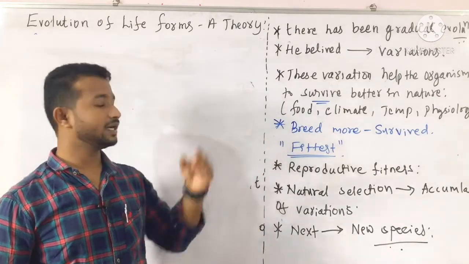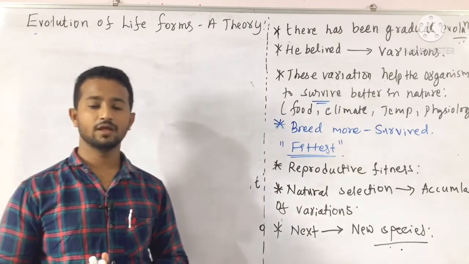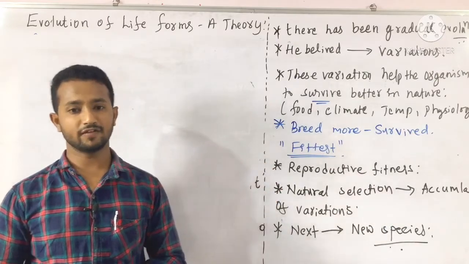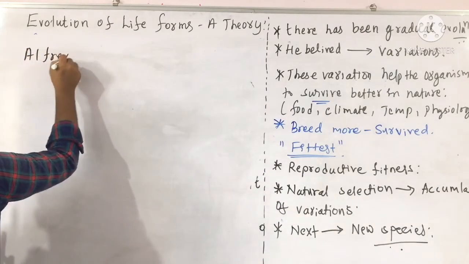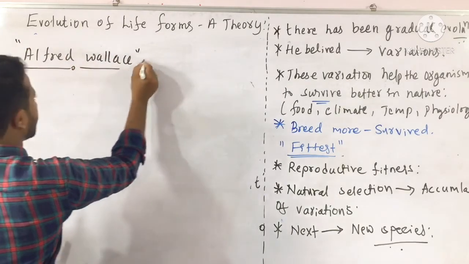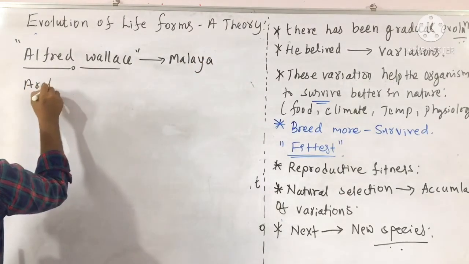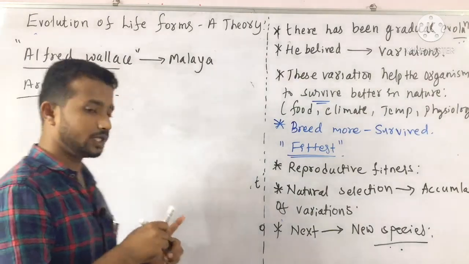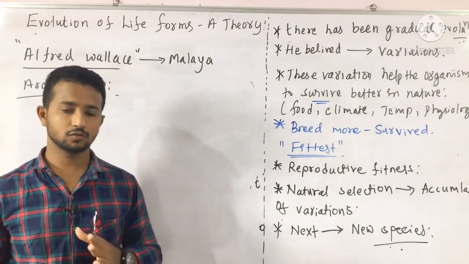This is about the idea of Charles Darwin. At the same time, we need to identify and remember one more scientist who worked at the same time, and he also gave the same kind of conclusions. The scientist was Alfred Wallace. He was working in the Malay Archipelago. He had also come to the same kind of conclusions as given by Charles Darwin, like ancestors, pre-existing